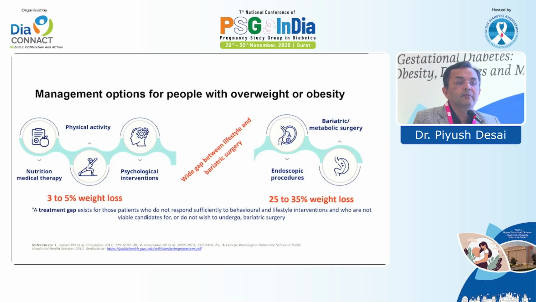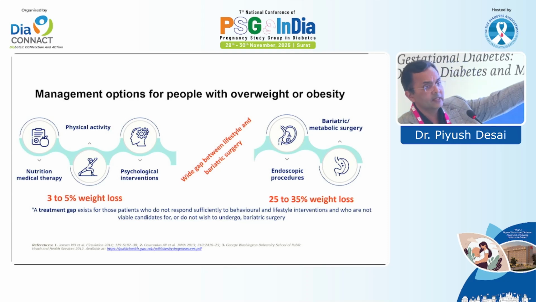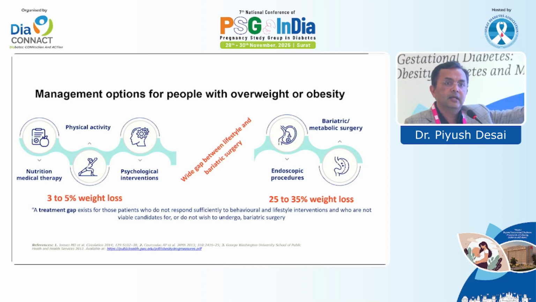But what about in between? Because 70 or 80% of our obese individuals actually fall in between. They are not going to benefit from diet alone, and they also do not need bariatric surgery. So we have to have pharmacological therapy for that.